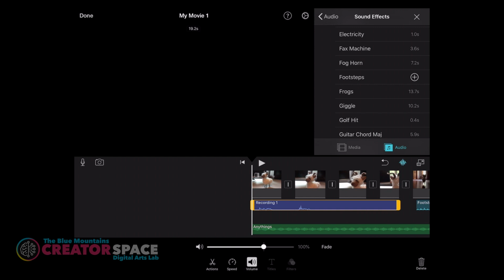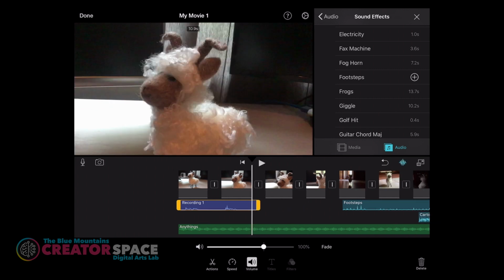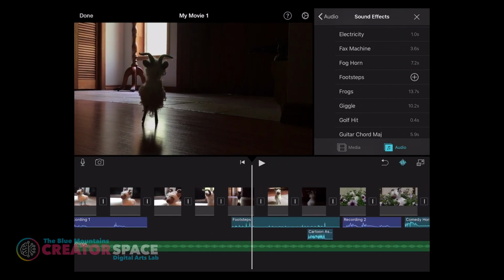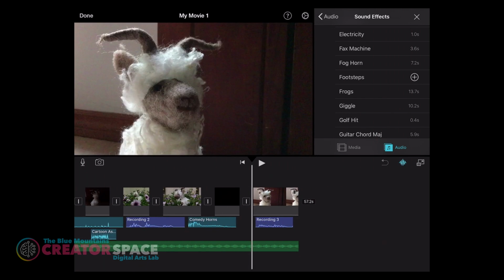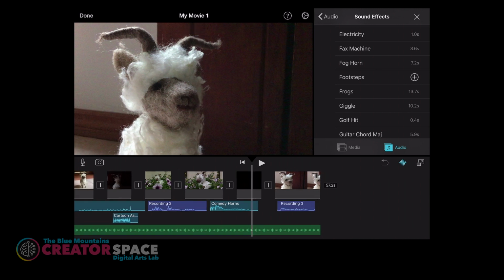So again, just like editing the picture, I can click on any of these. I can look at deleting a little bit of the end where I'm not talking, right? So it's really fun and easy to go through this, and we can adjust anything that we want, just like we did with the picture. So by clicking on these, I can change the volume level. I can also change how long everything is.